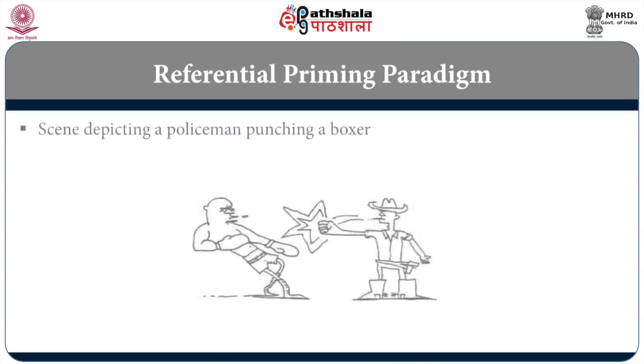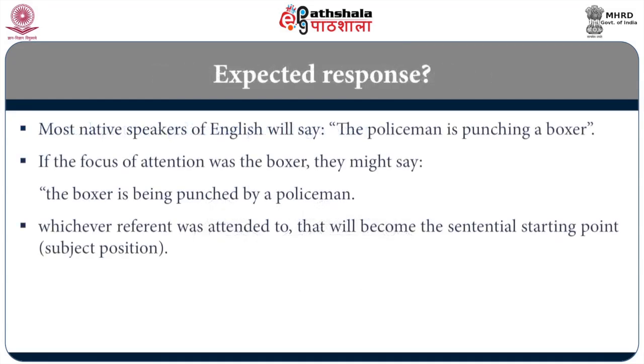Suppose I show you a scene. Look at the picture on the screen. Here, a policeman on the left side is punching the boxer who looks like a thief. If you want to think of him as a thief, that's fine. If I show it to a native speaker of English, they'll say the policeman is punching a boxer. But if I draw one red arrow to the boxer, I draw their visual attention to the boxer, they might start the sentence in a different way.